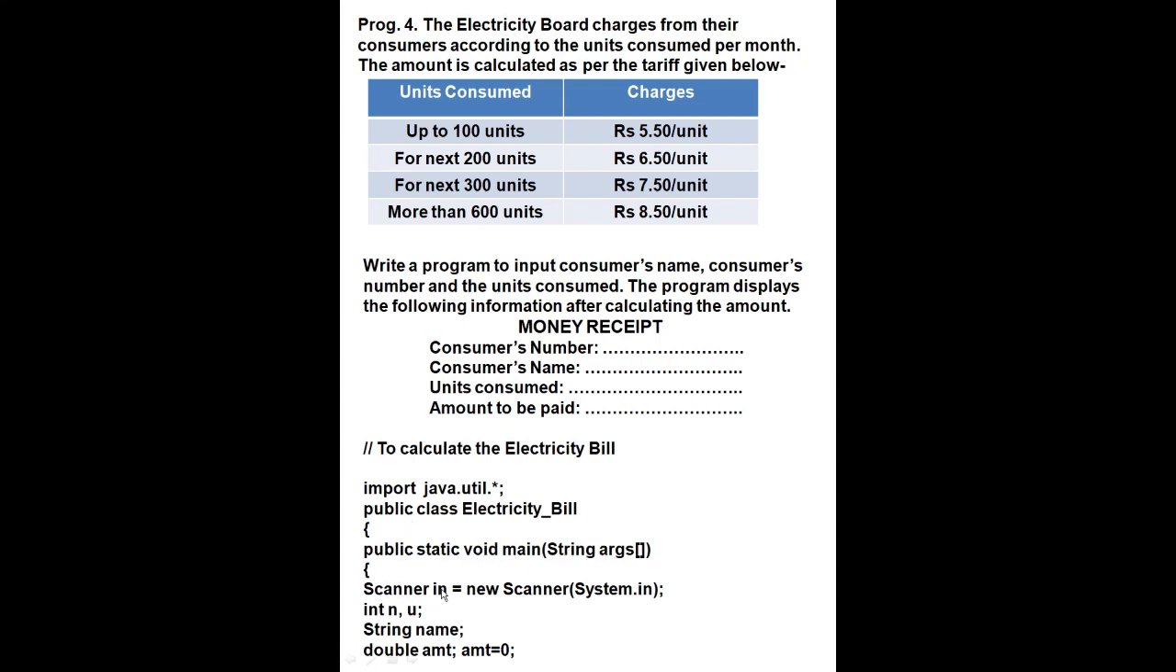The six lines are the same, which I told you. Now in this program we want int n, the number of the consumer, and u, the units which will be consumed by the consumer. Then String name, because this is for the consumer's name. Then double amount, because the charges will come in decimal, so the result will come in decimal, so we will take double amount. Amount is equal to 0, because we don't know what amount will be paid.